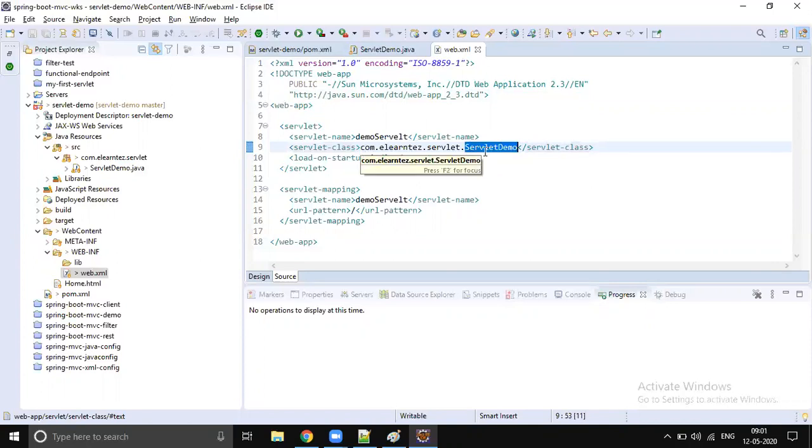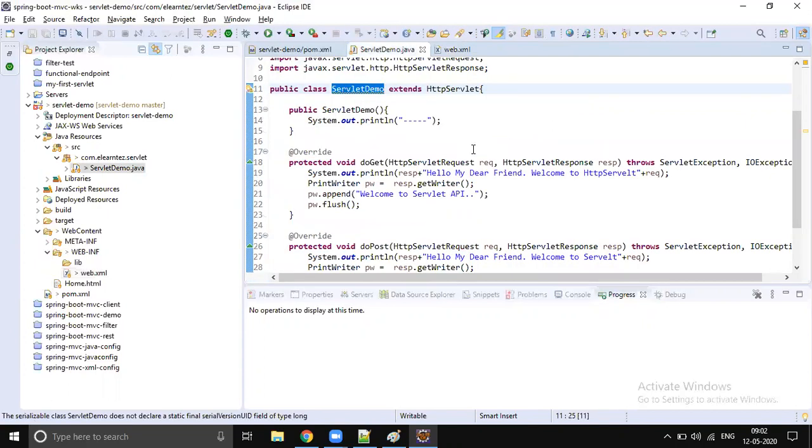com.elearnpage.servlet.ServletDemo. This is my servlet class. If I configure it properly, I can press Control and put the mouse on it, and it will become a link, so the IDE will take me directly to the Java file.